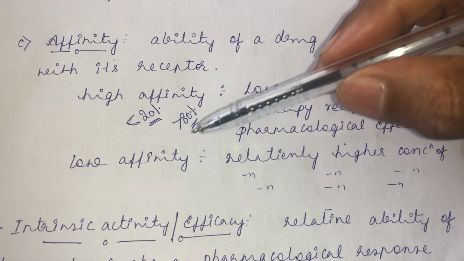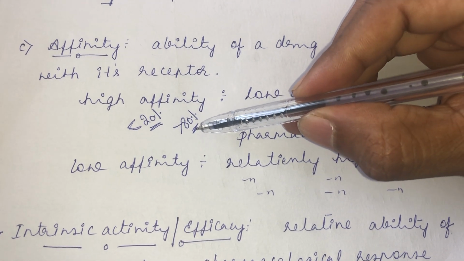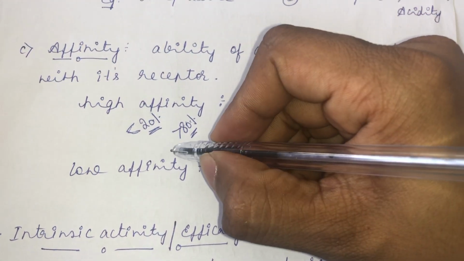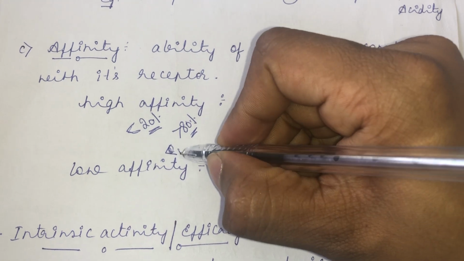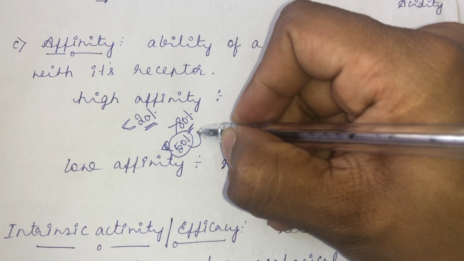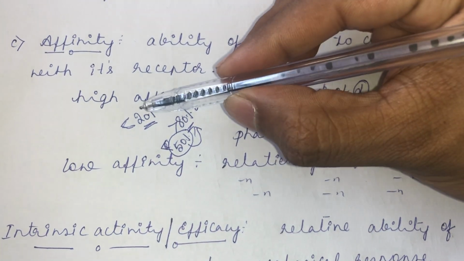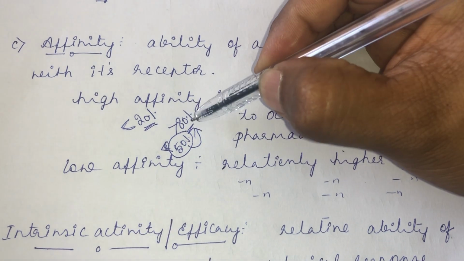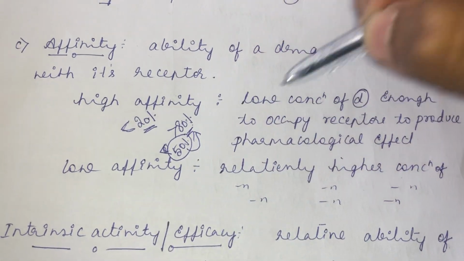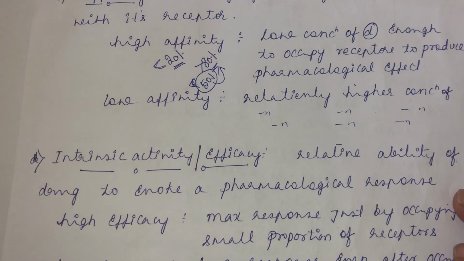For example, drug B, which has lower affinity, if it wants to produce more than 80% of response, it will try to occupy 50% of the receptor. But a drug with higher affinity is just occupying less than 20% of the receptor and producing more than 80% of the response. That is the meaning of a drug with higher affinity and lower affinity.